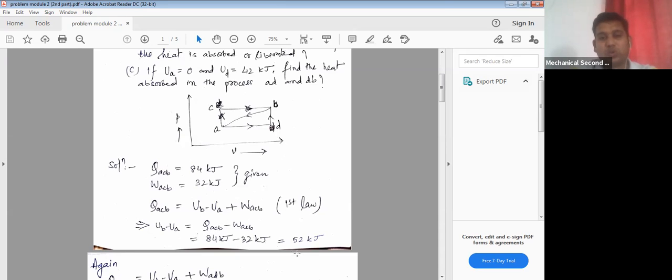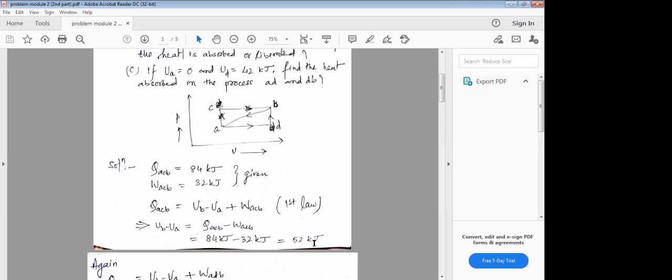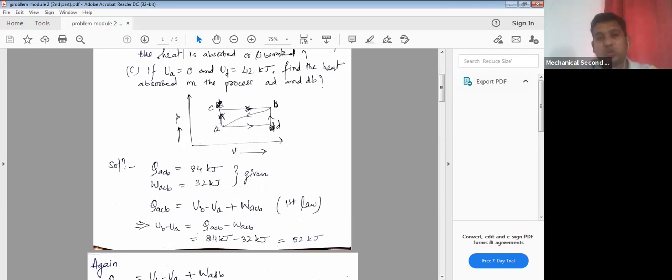UB minus UA equal to 52 kilojoule. Yes sir. So you can see UB minus UA we have found out as 52 kilojoule using the path ACB, because for ACB this is the first law of thermodynamics: Q equal to delta U plus W. Delta U means change in internal energy from final point to initial point.